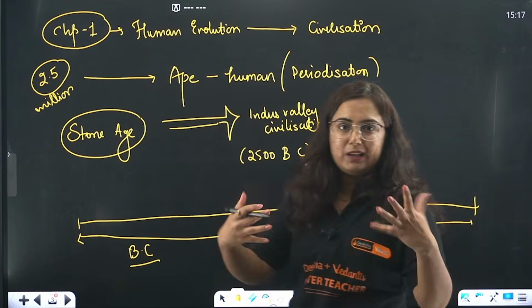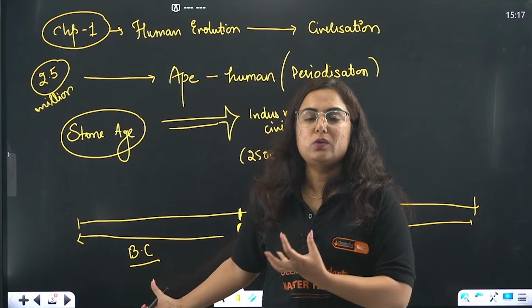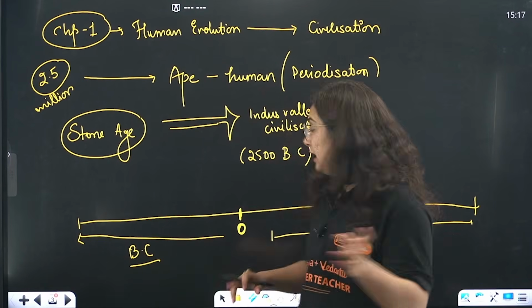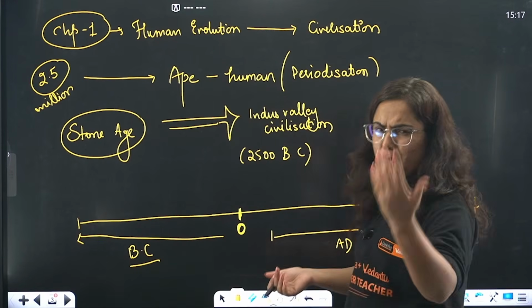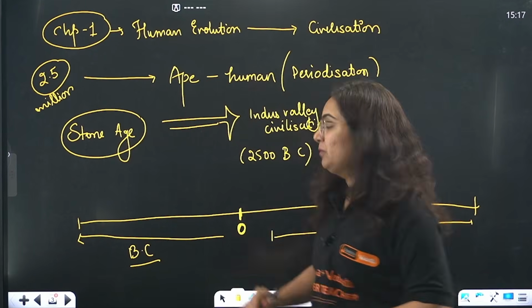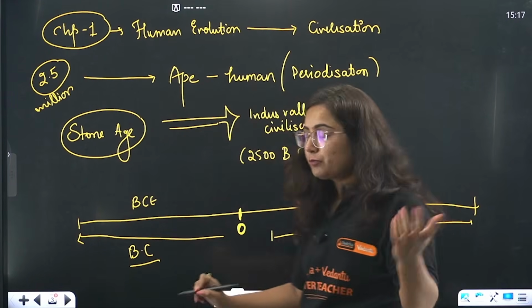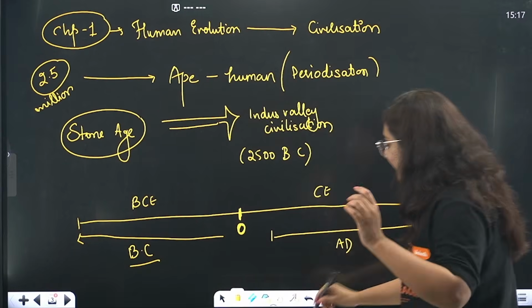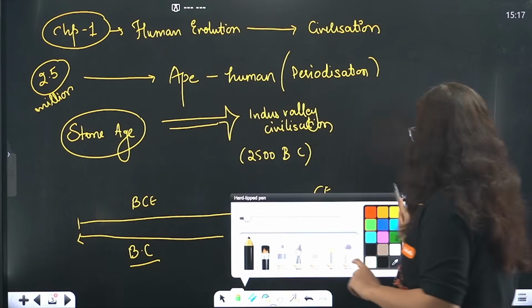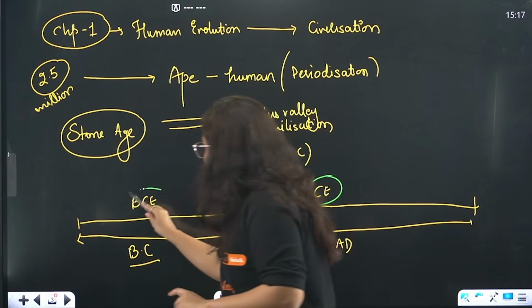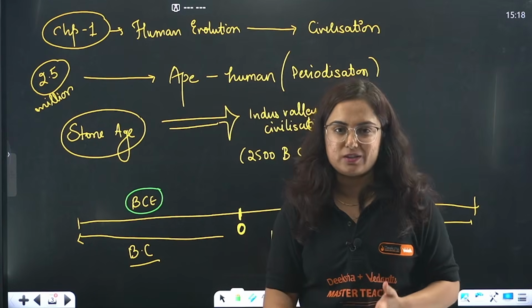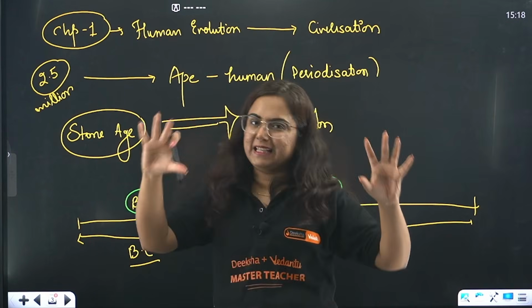Now we don't want to use before Christ and AD, that is after the birth of Christ, Anno Domini. We replaced them with BCE, that is Before Common Era, and CE, Common Era. So whenever you see BCE and CE, do not get confused that these are some new terminologies. This is just BC and AD only.